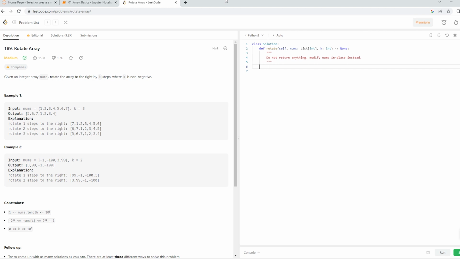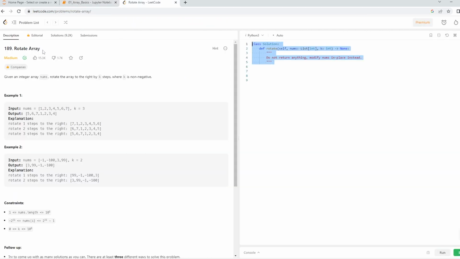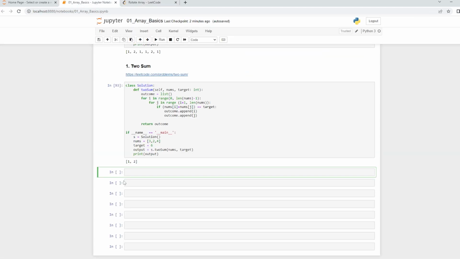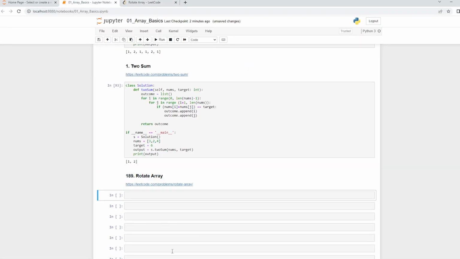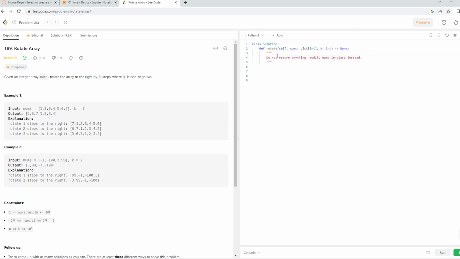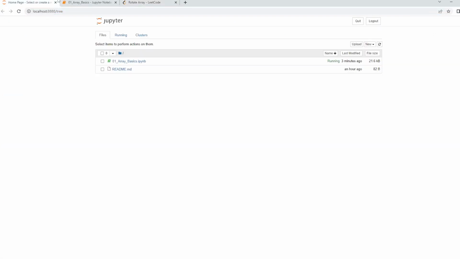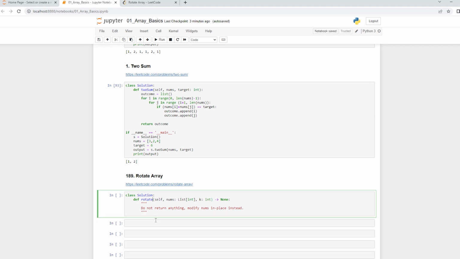I am planning two approaches to solve this problem. First let me copy this, and first let me say rotate array, which is your numerical, and let me give you the link also. This is a medium level problem, so it is not going to be very easy, as you might expect. Medium level problems require you to develop intuition on a very strong level.